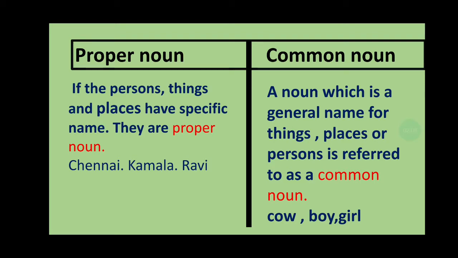If I say, I live in this city, city is a common noun. But if I say, I live in Chennai, then Chennai is the special name for a particular city. Chennai is a proper noun. Another important thing regarding proper noun is that it always starts with a capital letter. When we learned about sentences, I told you a sentence always starts with a capital letter, and all other letters are small. But if we use any proper noun in between our sentence, that noun will start with a capital letter.